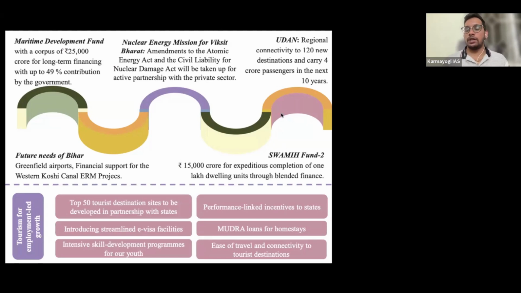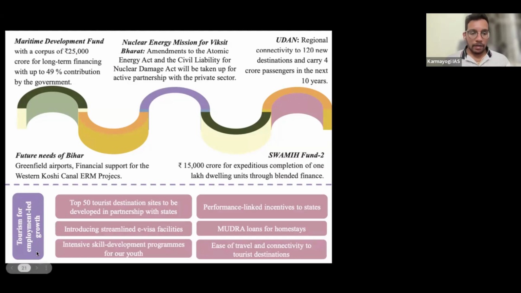And then Uday Desh Ka Aam Nagarik, on which I again created a question in today's quiz. Under the Udan scheme, the government is going to create 120 new destinations carrying 4 crore passengers in the next 10 years. So the government is going to expand this by touching all the tier 2 cities or towns, we can say, in the next 10 years.